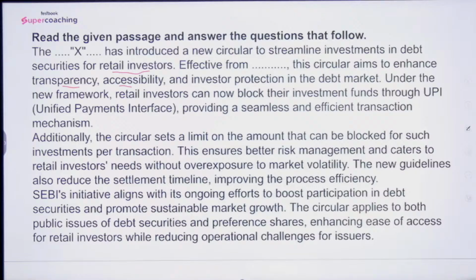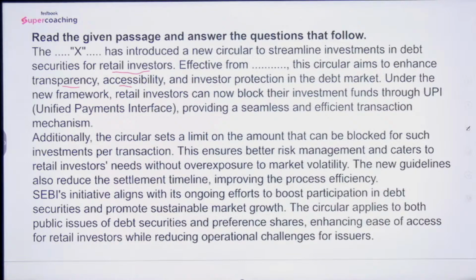Under the new framework, retail investors can now block their investment funds through UPI, providing a seamless and efficient transaction mechanism. Additionally, the circular sets a limit on the amount that can be blocked for such investments per transaction. This ensures better risk management and caters to retail investors' needs without overexposure to market volatility.